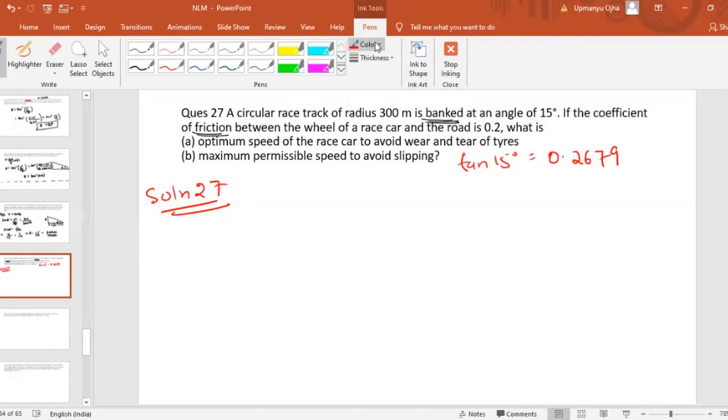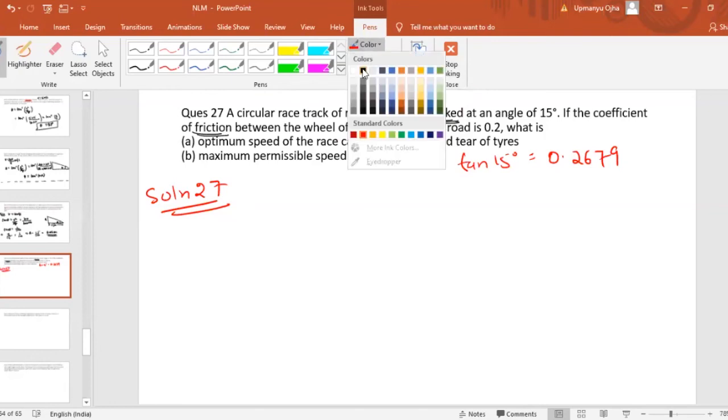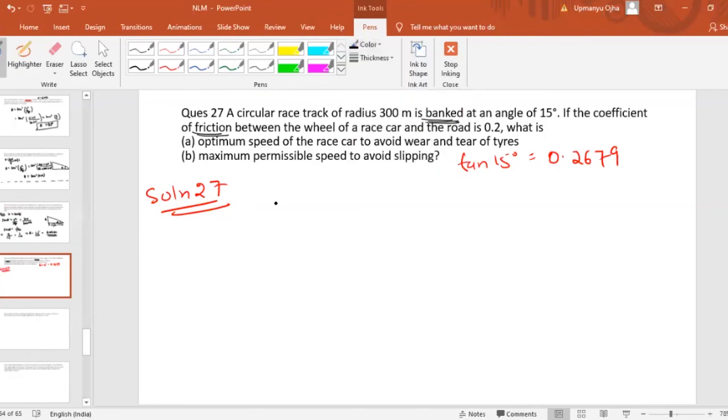So for the optimum speed, we know that for banking, the optimum speed is equal to root of rg tan theta. Optimum speed means we don't require any friction for turning the vehicle. That is v0 equal to root rg tan theta.